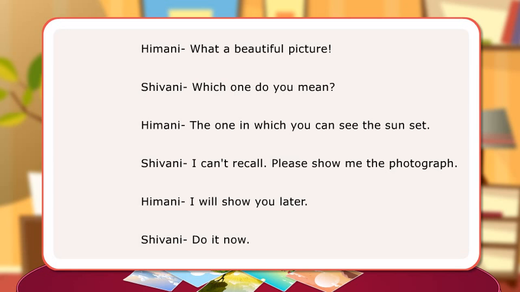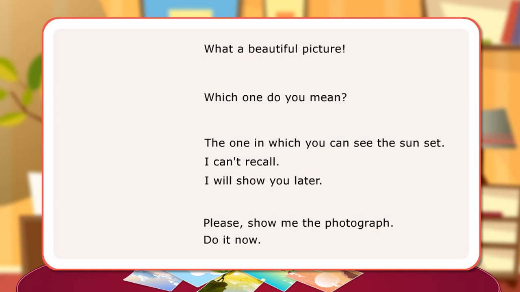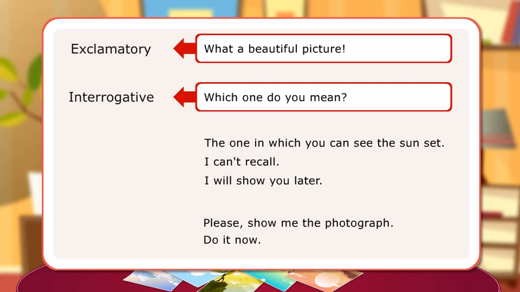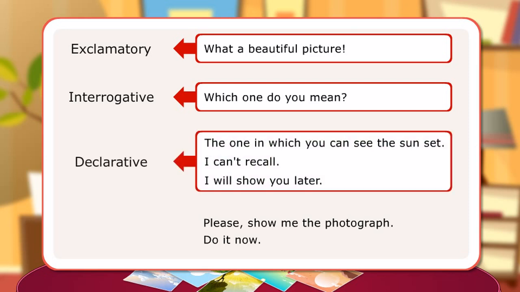In the dialogues, the girls have used different kinds of sentences to state something, make a request, issue a command, or make an exclamation of joy. The following sentences are examples of different kinds of sentences. Exclamatory, what a beautiful picture. Interrogative, which one do you mean? Declarative, the one in which you can see the sunset.